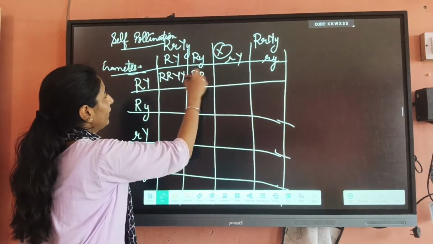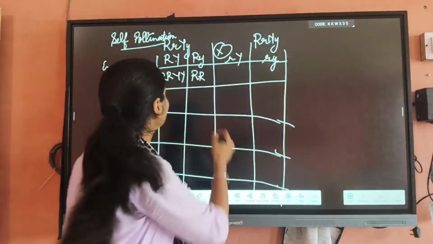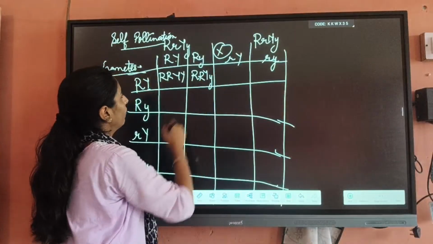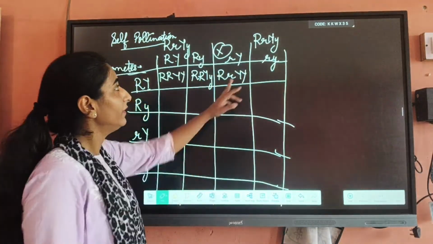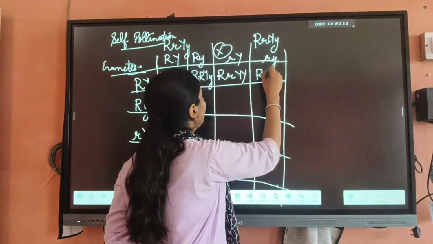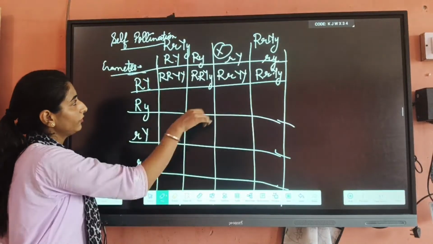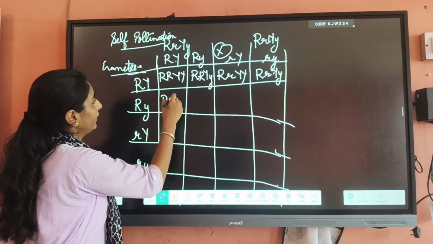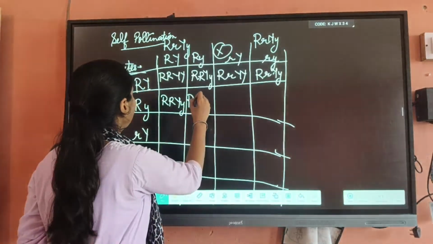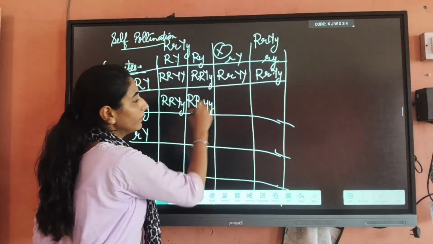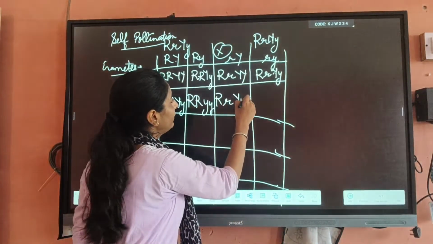Next, capital R, and first you have to write the capital letters, then you have to write the small letters. Capital Y, small y. Then again capital R, capital Y, small y. In this way we will do all of this: capital R, capital Y, small y. Again capital R, small y. Next, capital R, capital Y, small y.